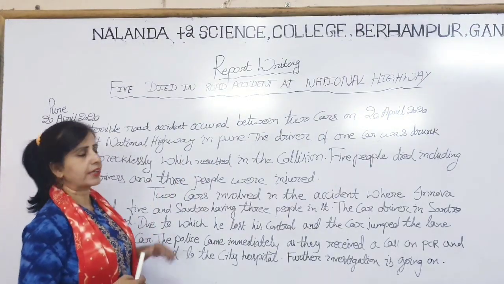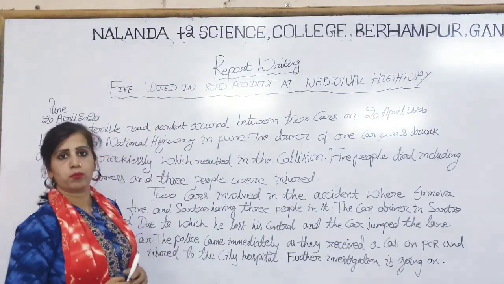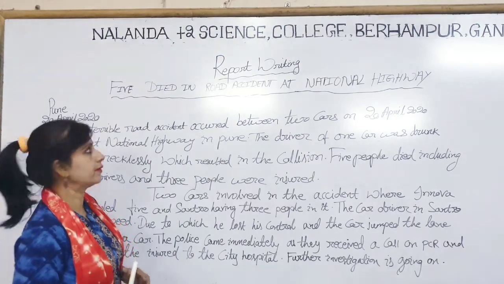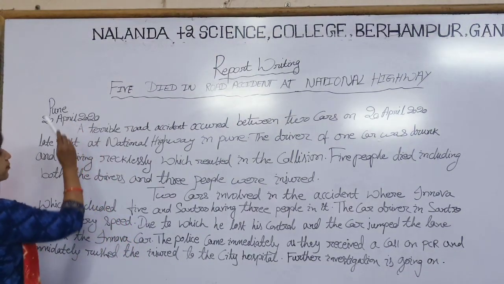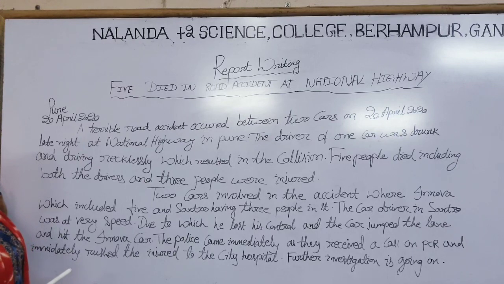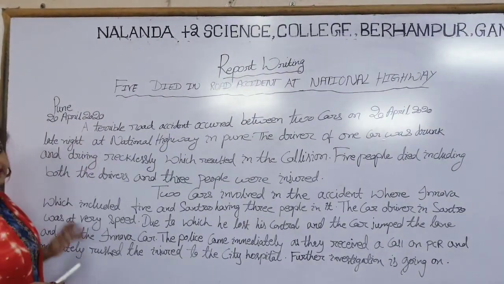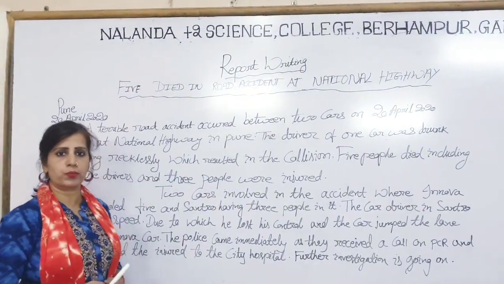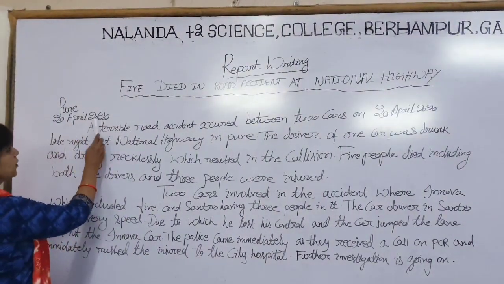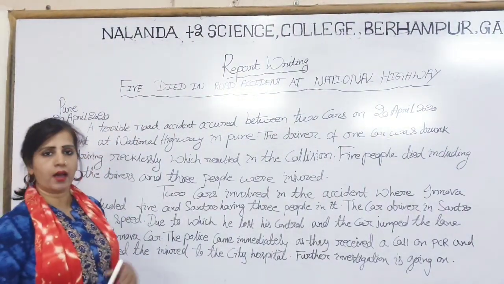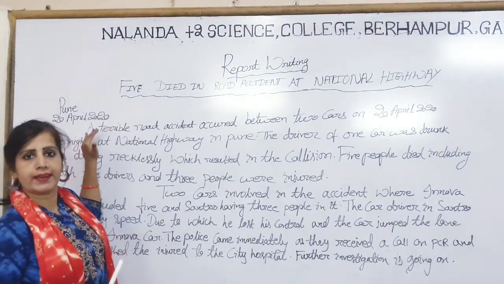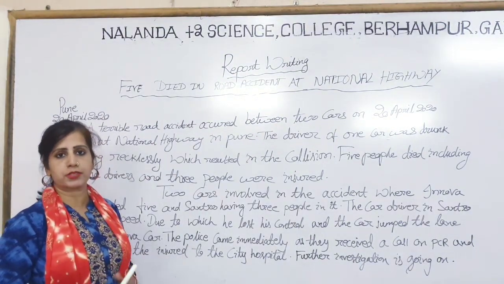From the topic I have taken the heading. The main heading should be written in bold letters, so it will be emphasized more. Thereafter, as per the format I have told you, you have to write first of all the place. The place I have taken here is Pune, and thereafter you have to write the date. As I have mentioned in the format, the date is 20 April 2020. After the place we have put the date.